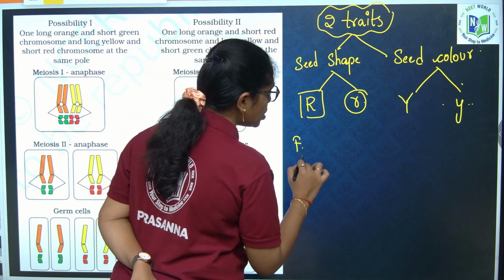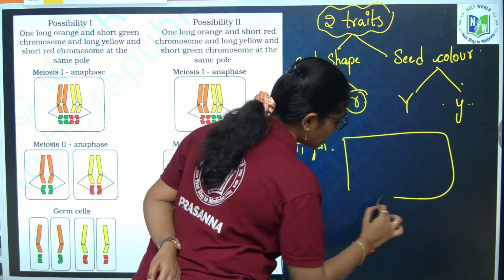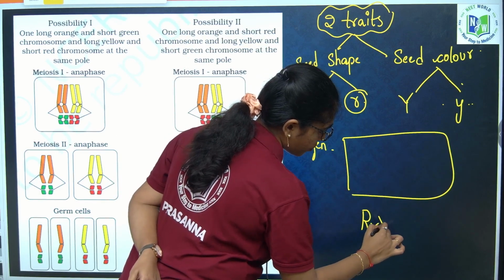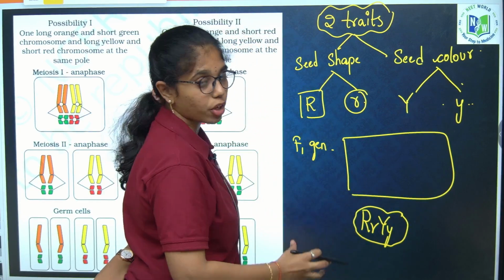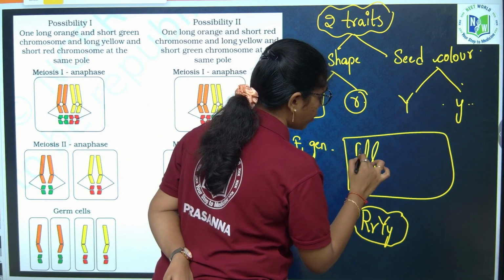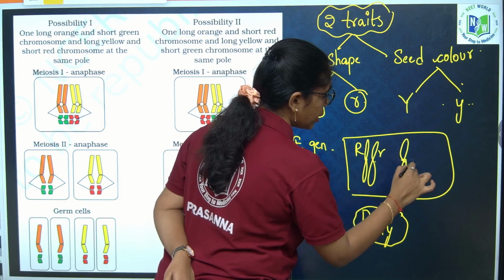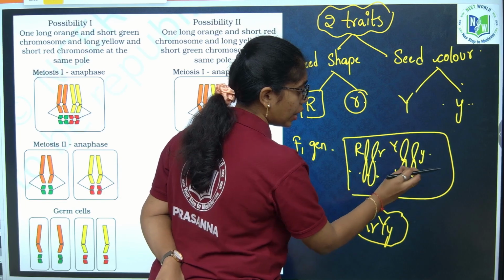So in the F1 generation, we have this set of heterozygous cells, with round and wrinkled, yellow and green.